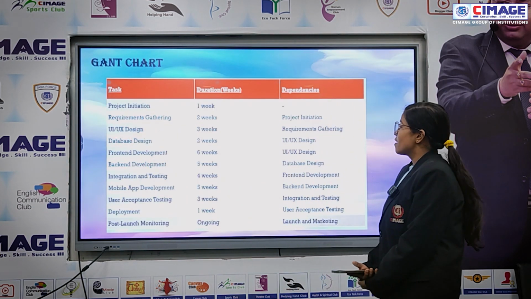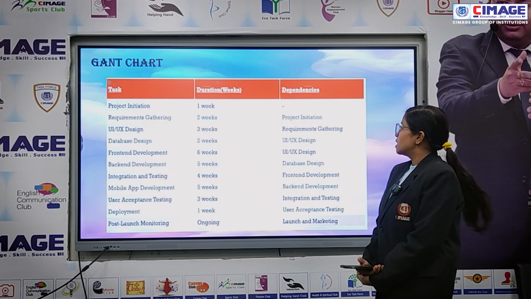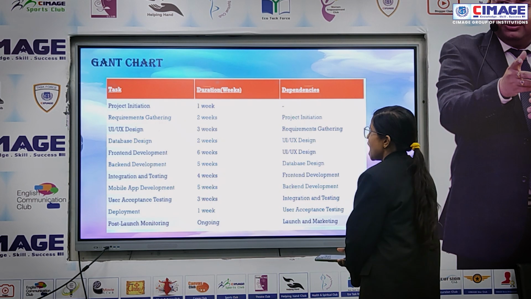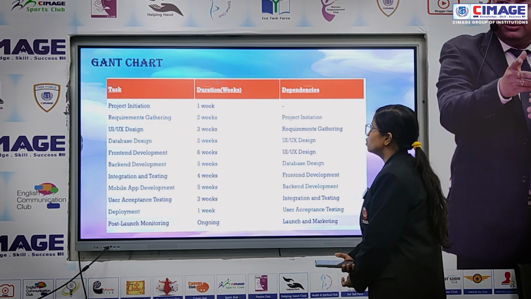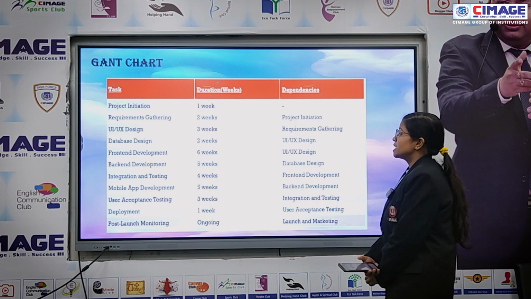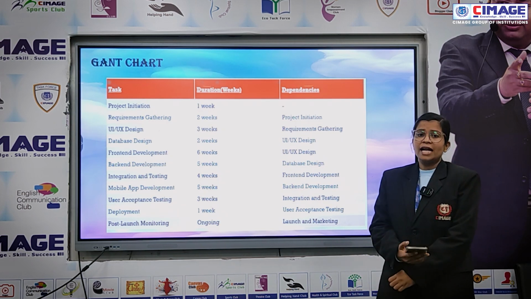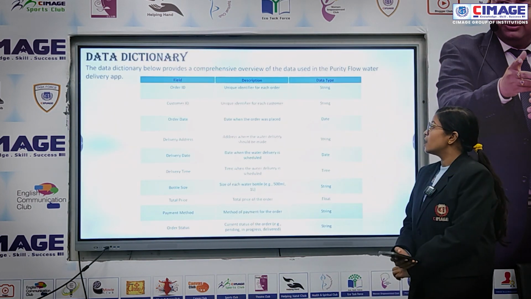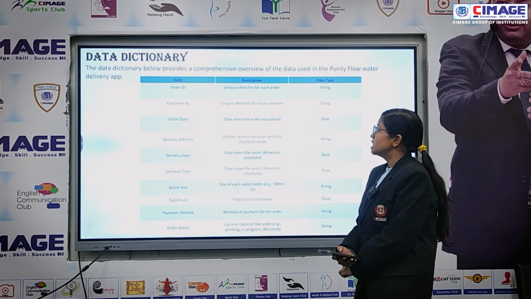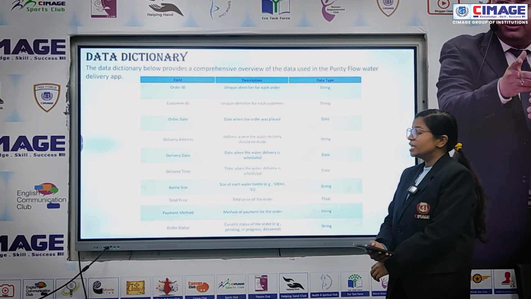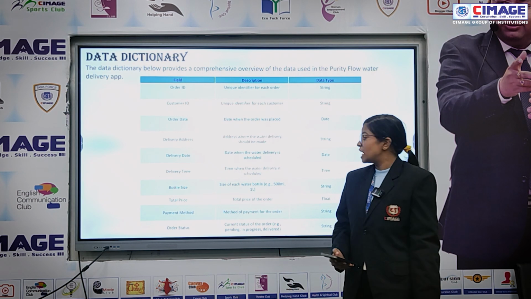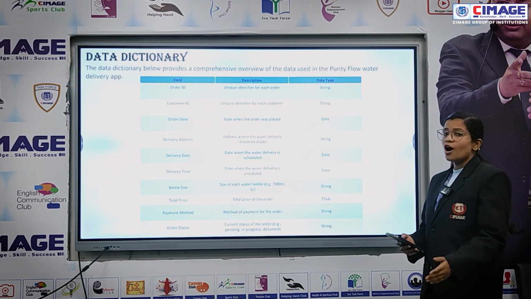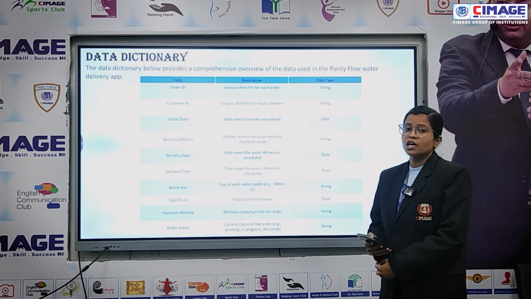Next slide. Gantt chart. I have given the first week to project initiation, the next 2 weeks to requirement gathering, 3 weeks to UI UX designing, 2 weeks to database designing, 6 weeks to front end development, and so on. And the app is in process. Next slide. Data dictionary. In the app, there is order ID, customer ID, order date, delivery address, delivery date, delivery time, bottle size, total price, and payment methods, because there is more than one payment method, and there is order status where we will track the status of the order.